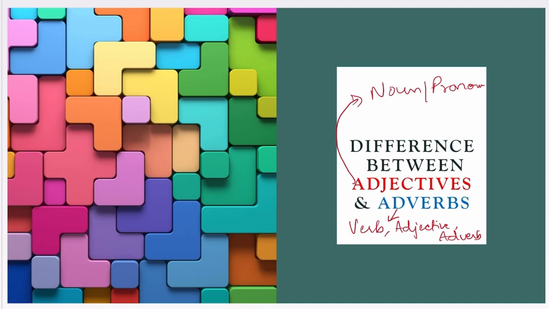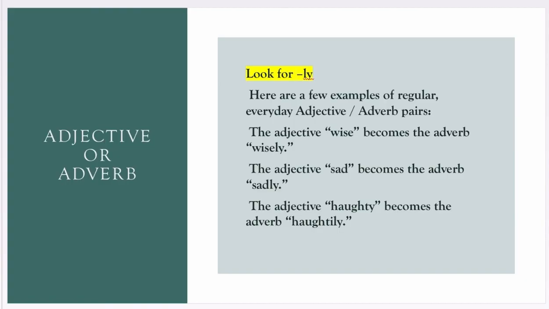So, you can imagine adjectives and adverbs as twins separated at birth and raised in different ways. They have something in common, that is they both modify, they describe and add details to other words. But the difference between them is that adjectives modify only nouns or pronouns, whereas adverbs modify only verbs, adjectives and adverbs. So, let us have a closer look at the difference between adjectives and adverbs. The easiest common test for whether a modifying word is an adverb or an adjective is to look for an ly.